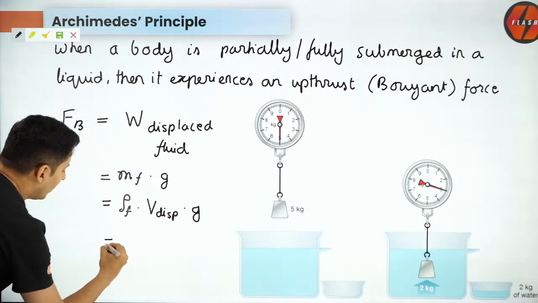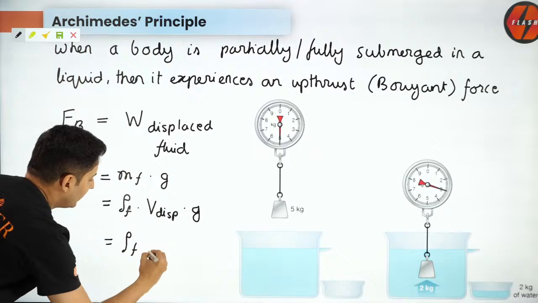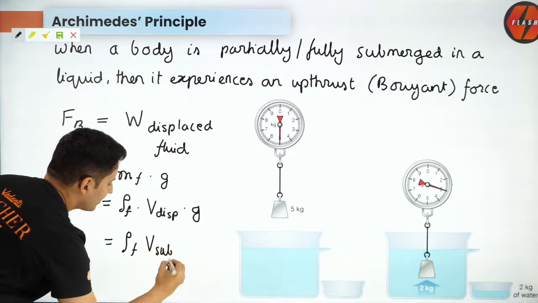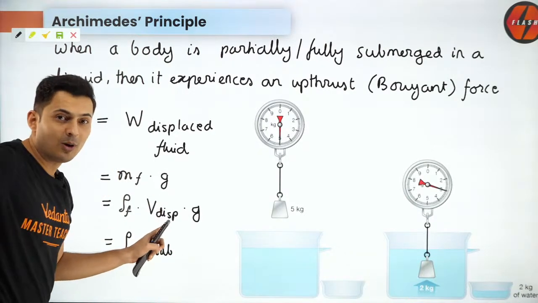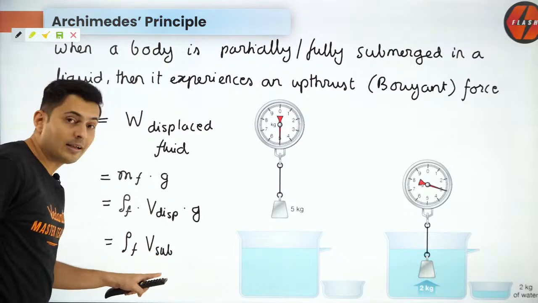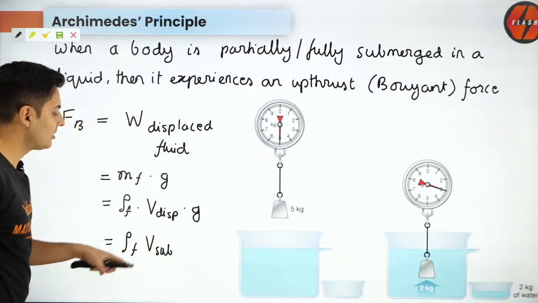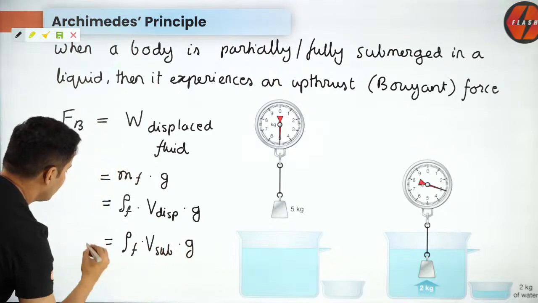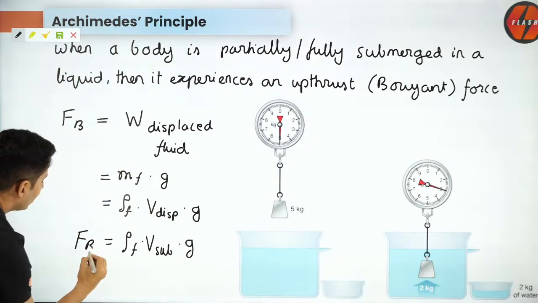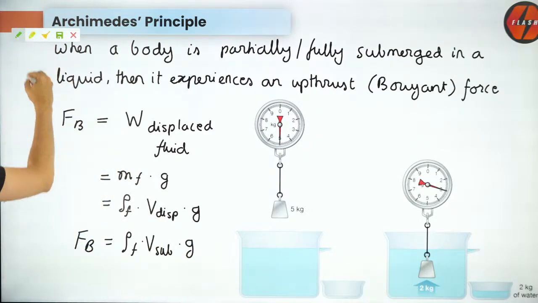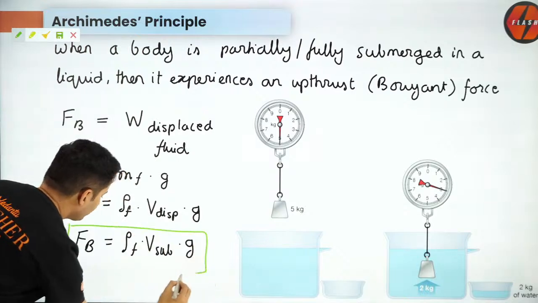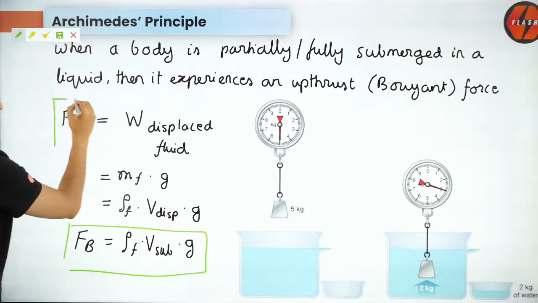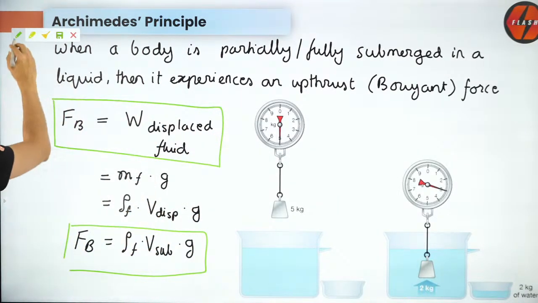Some people also write it as density of fluid into volume which is submerged. Why? Because whatever volume is submerged is exactly the volume which is displaced. So density of fluid into submerged volume into g. So this becomes the formula for the buoyant force. Very important formula, guys. Either this or this, whatever you want to remember.